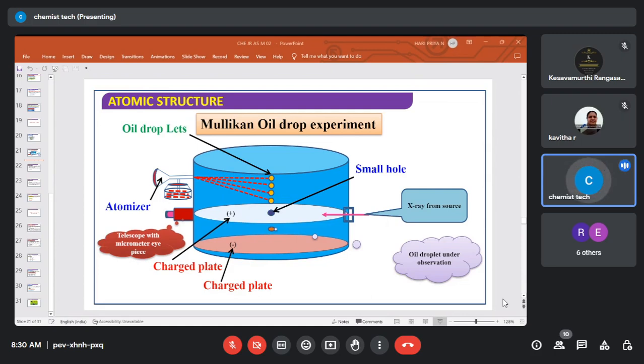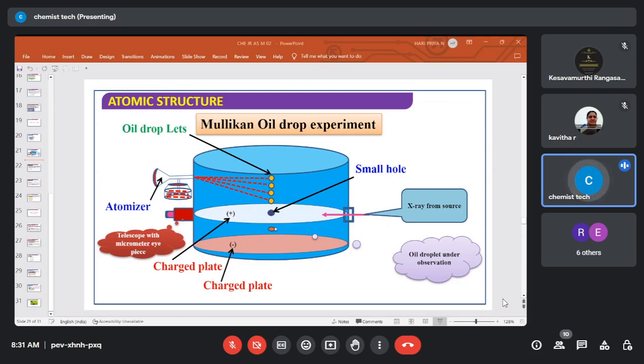He is spraying the oil. In the next case, we have a hole in the positive electrode. Through that hole the oil comes, and we pass the X-ray source. As we pass the X-rays, we also have hydrogen in the container, so the hydrogen gas also starts to ionize. It becomes H+ and e-. The e- will be attracted towards the positive charge, so the oil will be completely surrounded by negatively charged particles. Okay, so I'll repeat.